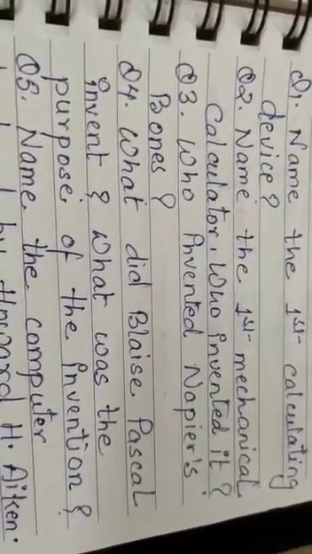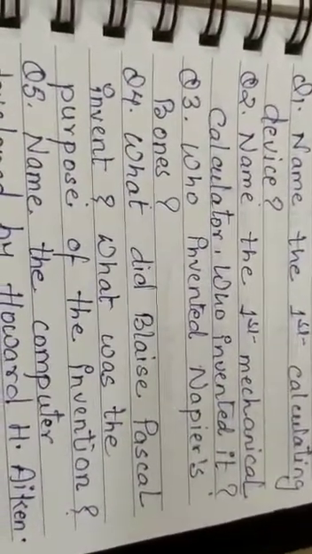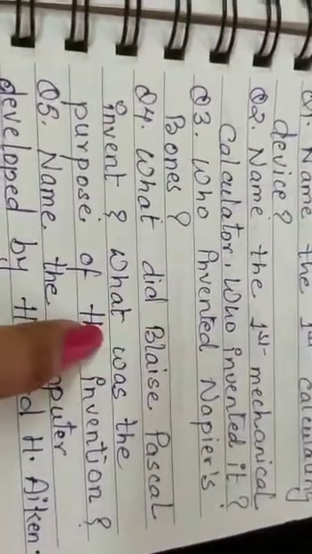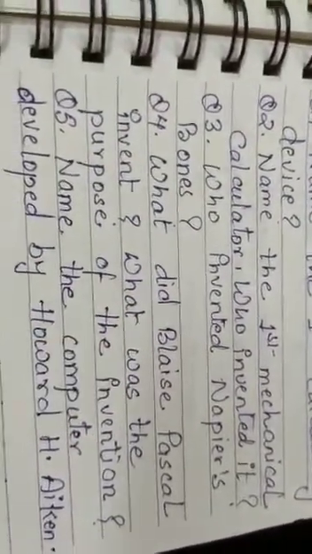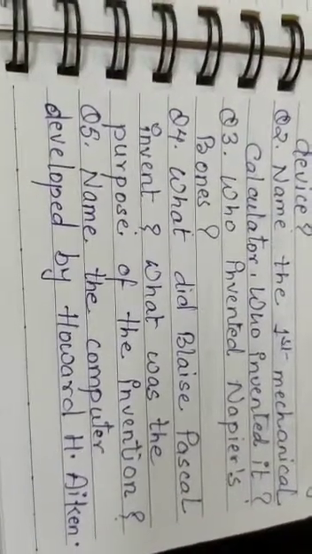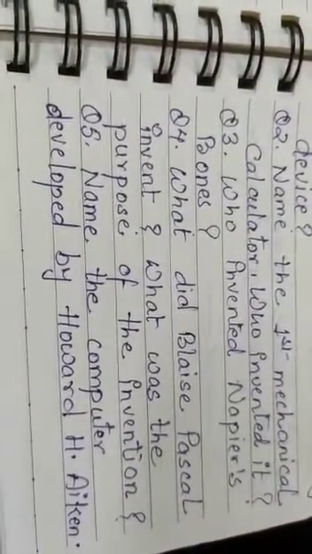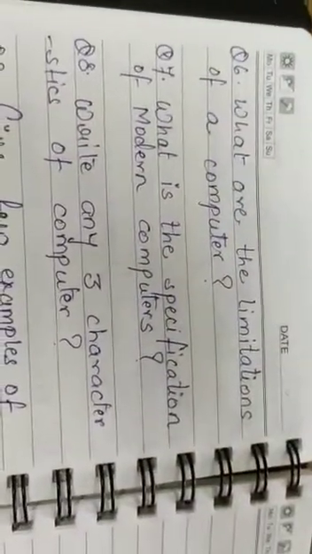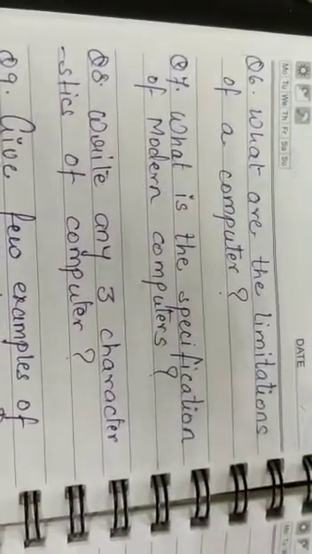What did Blaise Pascal invent? What was the purpose of the invention? Now here also 2 parts are there. You have to write both the parts. Question number 5. Name the computer developed by Howard H. Aiken. You have to write the name of the computer invented by Howard H. Aiken. Question number 6. What are the limitations of a computer?